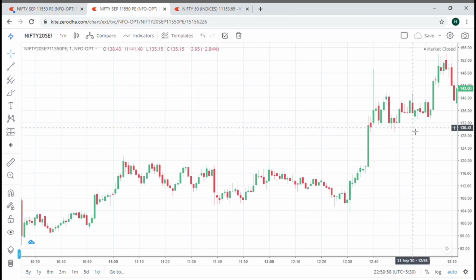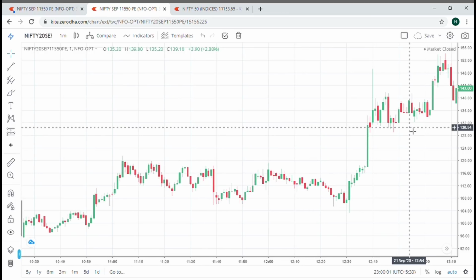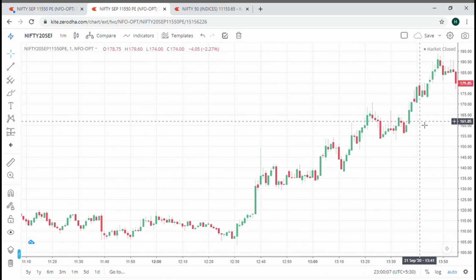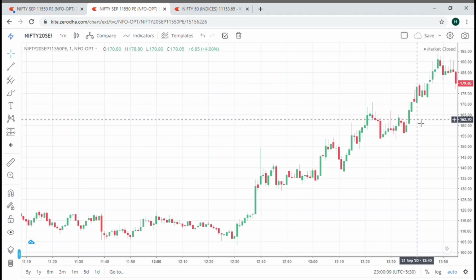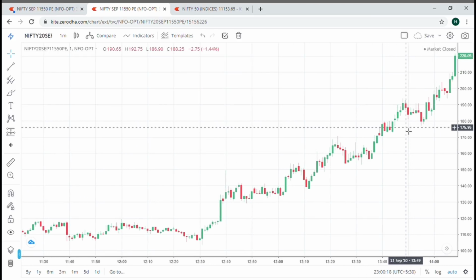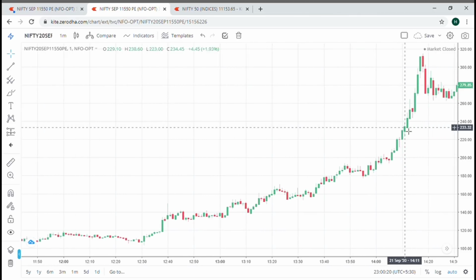So let's say we got an entry somewhere in the middle of this candle, which would be 137, and our stop loss would be 97, and our first target would be 177. It straight away went to 177 on this candle, that is 140, and it didn't even come close to our stop loss. Now we don't exit the trade, we'll just trail our stop loss.